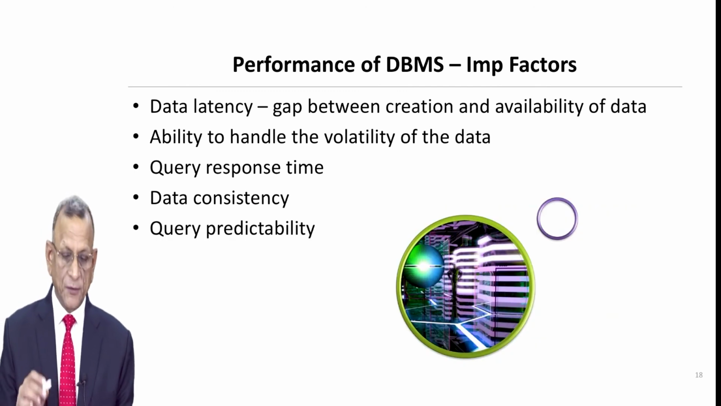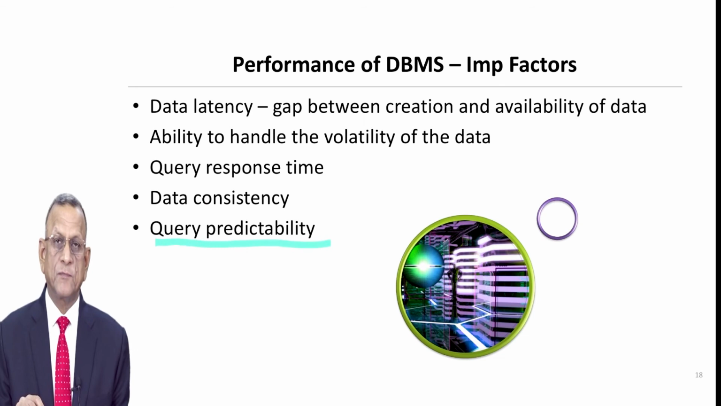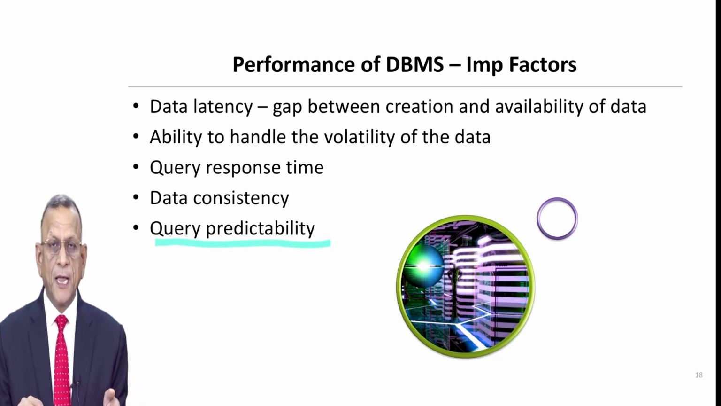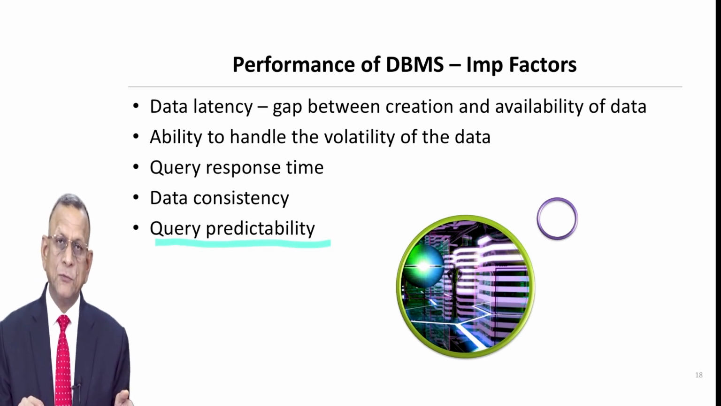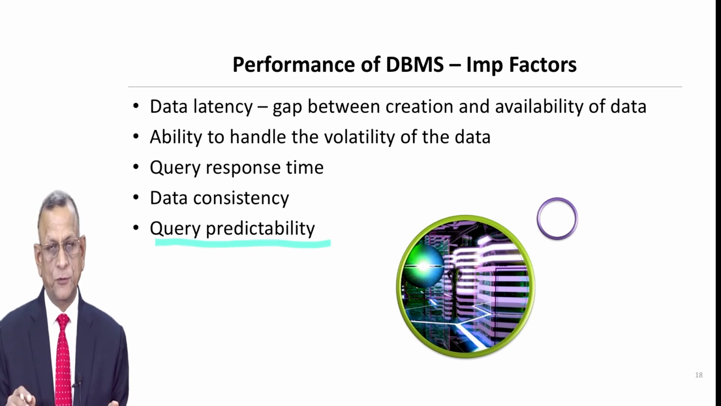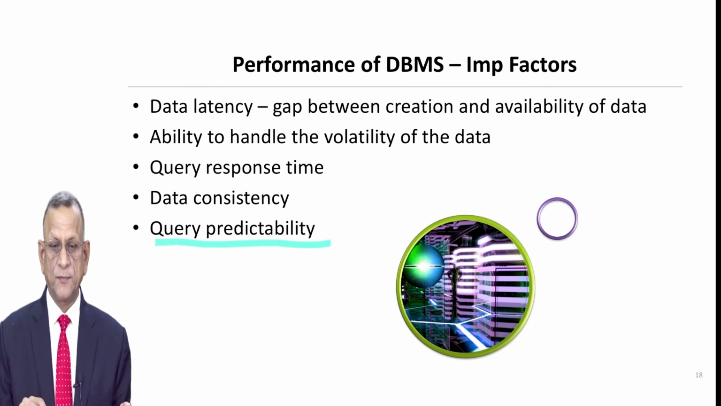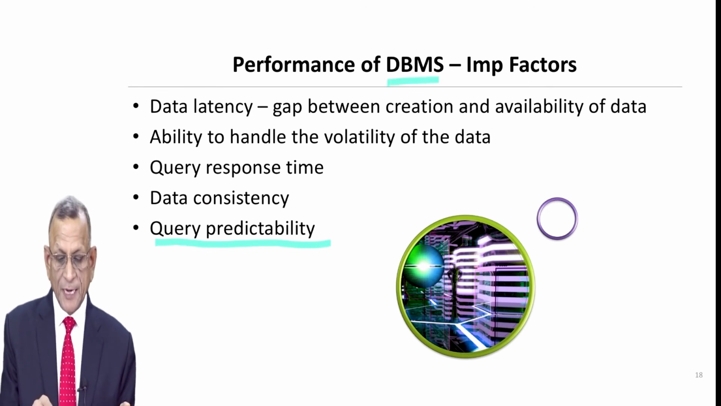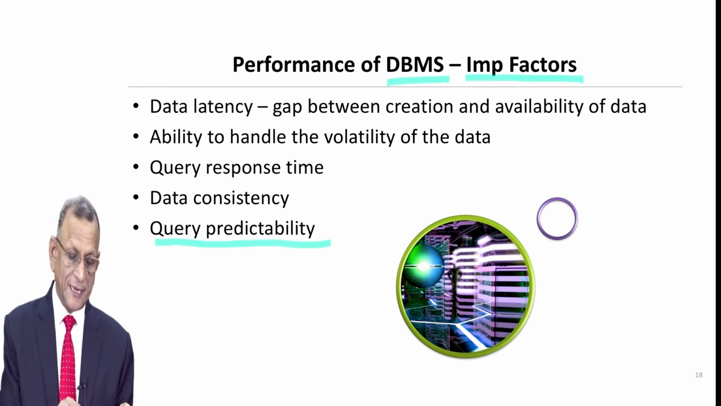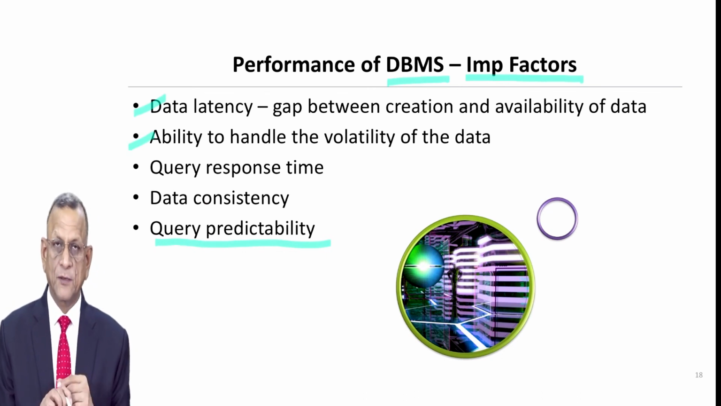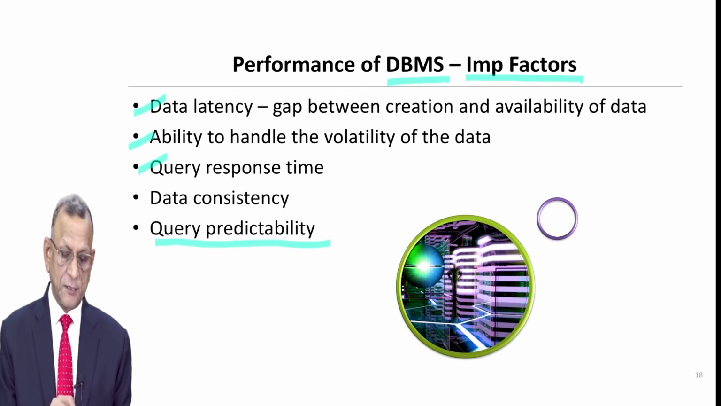And finally, we have query predictability. Means we are in a position to understand and predict that what may happen within next 2 hours, how many seats may get booked, or what may be the footfall in the mall. So this is something known as query predictability. So the database management systems should have such important factors: data latency, ability to handle volatility of data, query response time, data consistency, and query predictability.